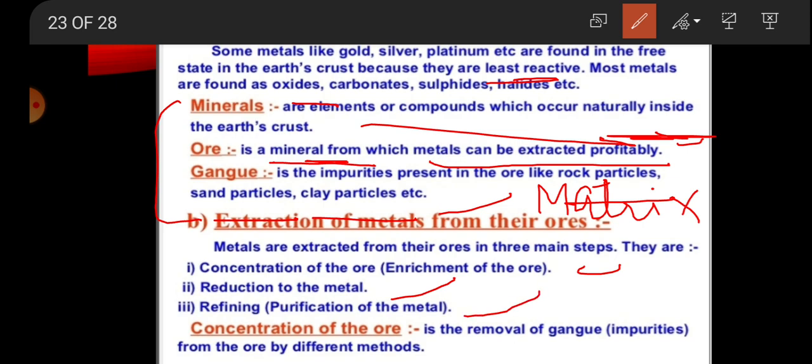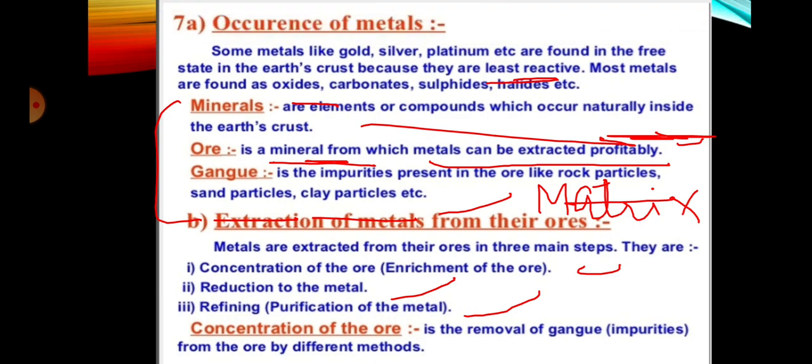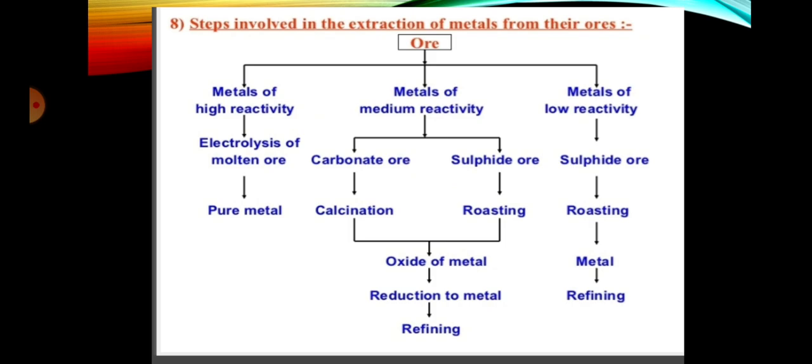How can metal be extracted from the ores? There are different processes. First is roasting and calcination, and next is electrolytic reduction. It is based upon their reactivity, as we studied in the previous slides. So these are the steps involved in the extraction of metal from their ores.